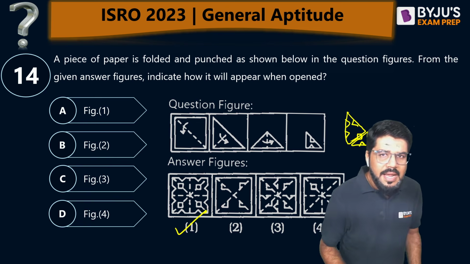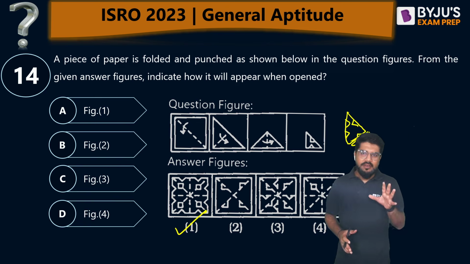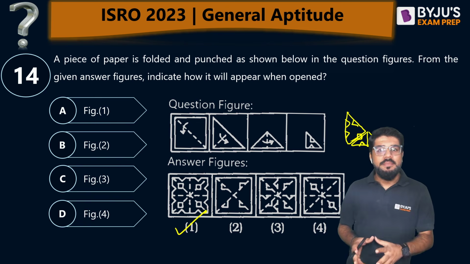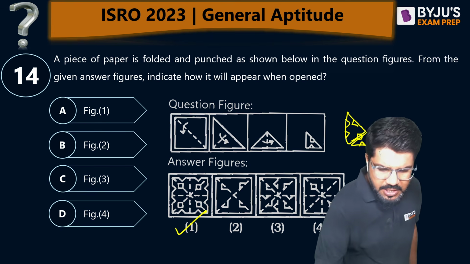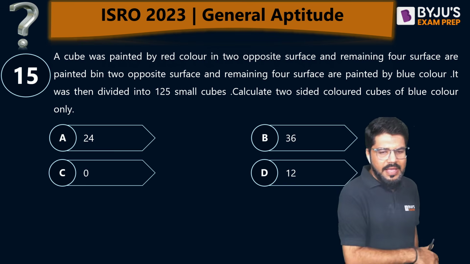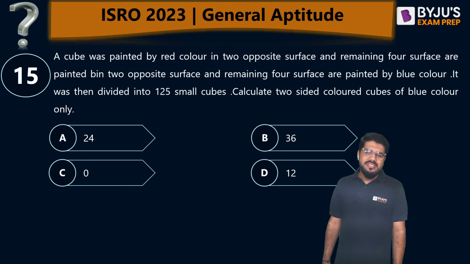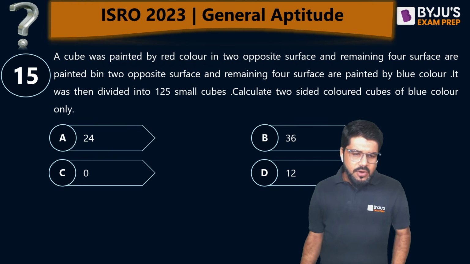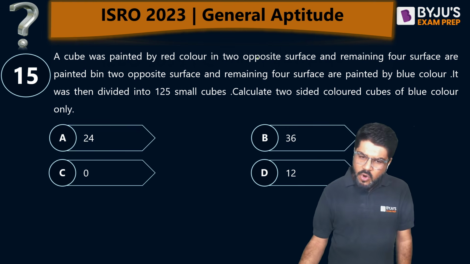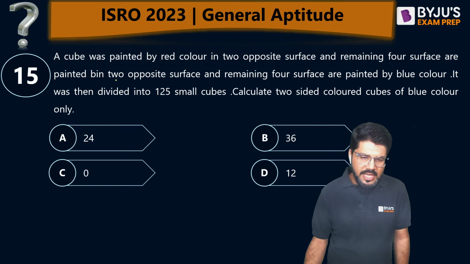Guys, general aptitude in ISRO 2023 is going to contain 15 questions, and this was a sample question paper for 15 questions. So the last question is in front of you now. Cubes and dice expected once again. A cube was painted red on two opposite surfaces, and the remaining four surfaces are painted.